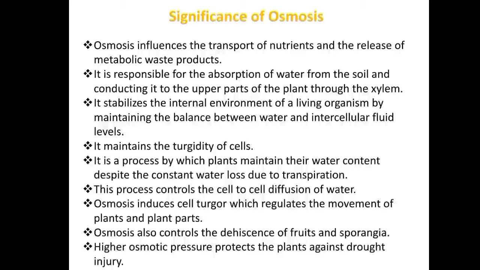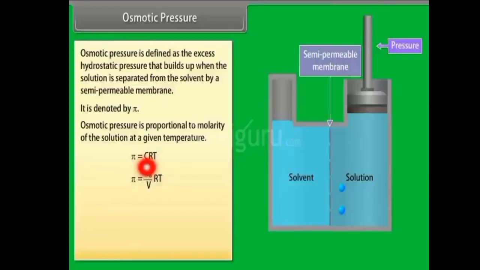And in plants, it is involved in the movement of water molecules from the soil into the roots. Okay, so the plants absorb the water through the roots, and it spreads to the aerial parts. Another important point: the mechanism of the stomata is mainly because of the response of osmotic pressure of the guard cells in relation to the epidermal cells. So there are many importances of osmosis in plants.